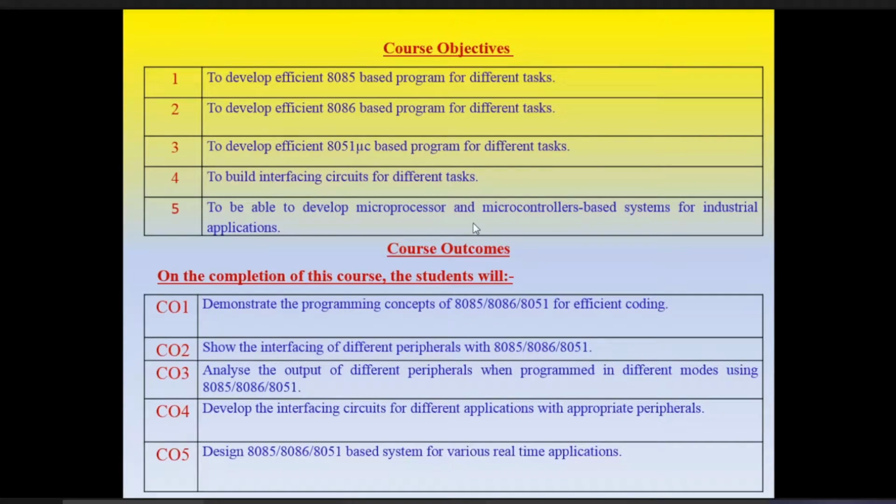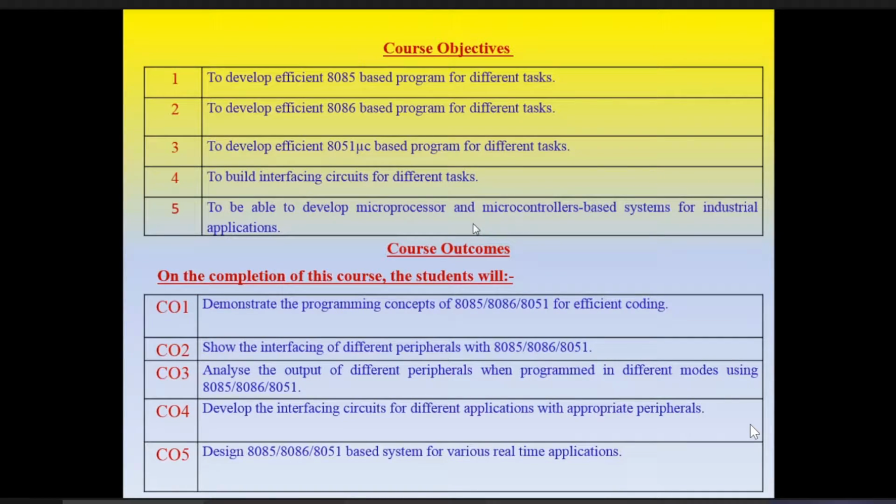Then apart from these three, we have to build some interfacing circuits also. Interfacing circuit means with the help of 8085 or 8086, what other things we can perform. Like if you want to display some message, whether it is possible with 8085, 8086 or not, these things we will see.